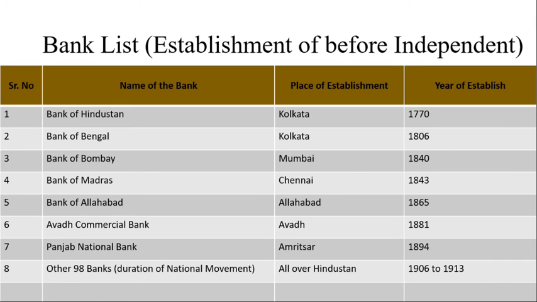Punjab National Bank. The establishment of this bank was in Amritsar, and the year of establishment is 1894. Then, during the national movement all over Hindustan, 98 banks were established between 1906 and 1930. Near about 98 banks were established in India in that period.